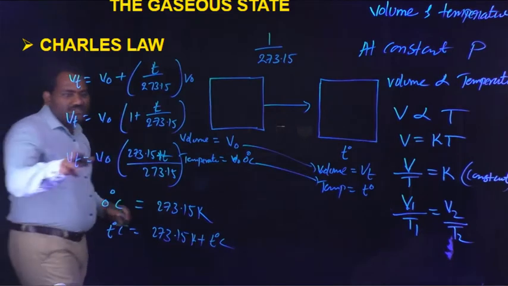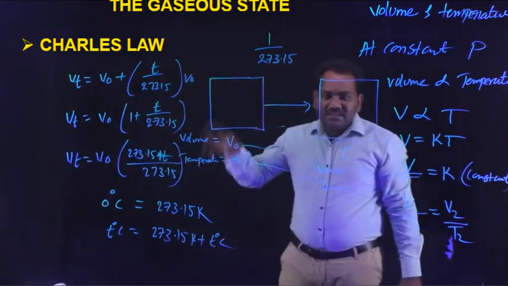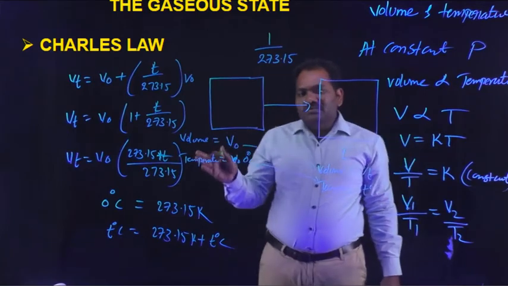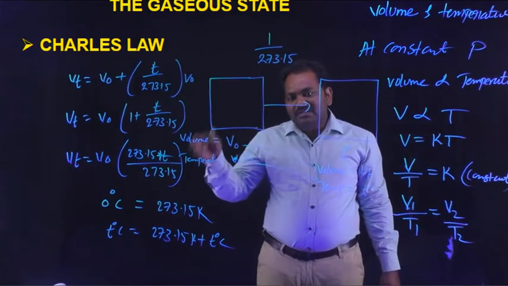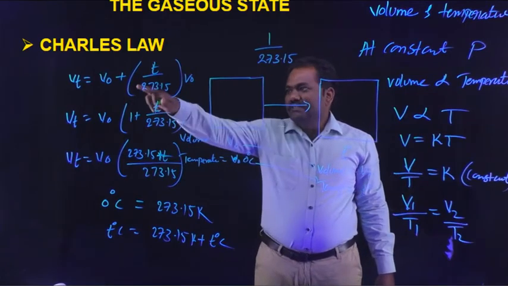From this equation the new scale is introduced, and the unit of that new scale is Kelvin.